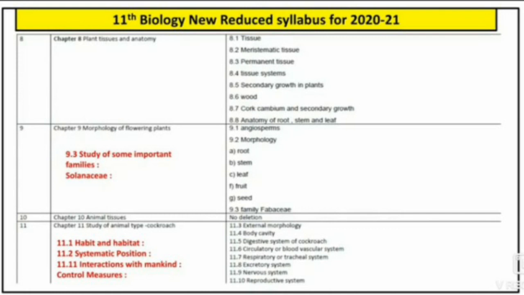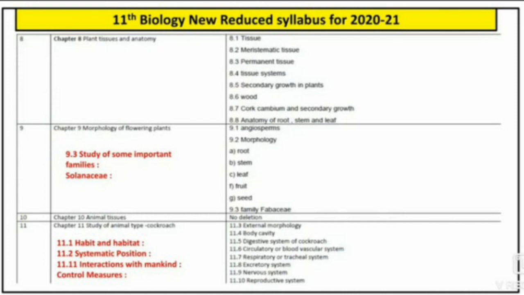So many points are deleted from this chapter. The deleted points are 8.1 tissue, 8.2 meristematic tissue, 8.3 permanent tissue, 8.4 tissue system, 8.5 secondary growth in plants, 8.6 wood, 8.7 cork cambium and secondary growth, 8.8 anatomy of root, stem and leaf.